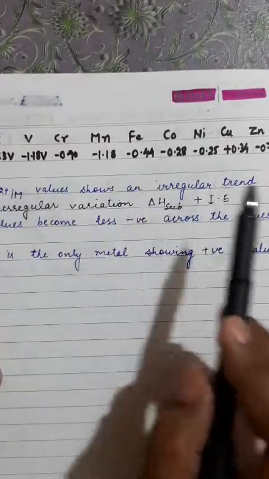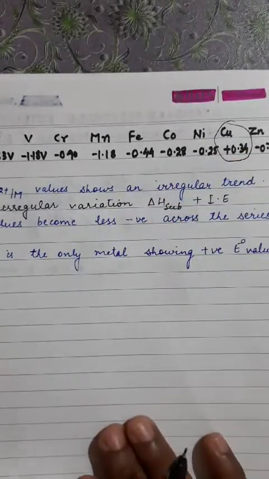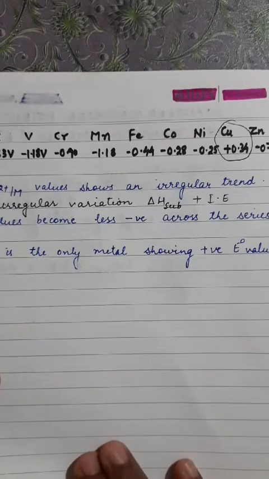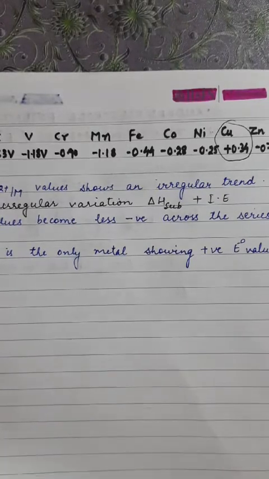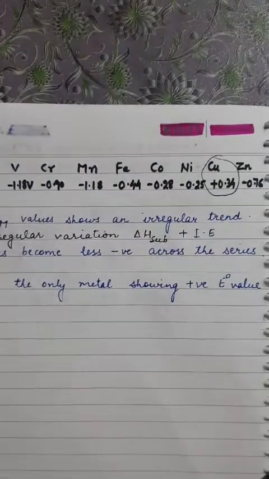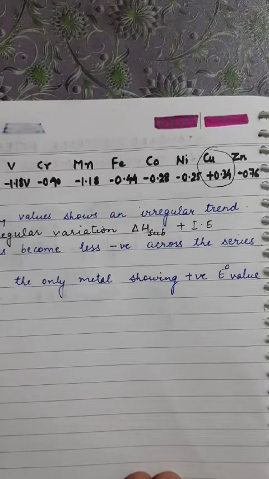Third point is, as you can see in this series, copper is the only element with positive electrode potential. Now what is the reason for copper showing the positive electrode potential value? The reason is, as we have just discussed, the sublimation energy and the ionization energy are not balanced by its hydration enthalpy.